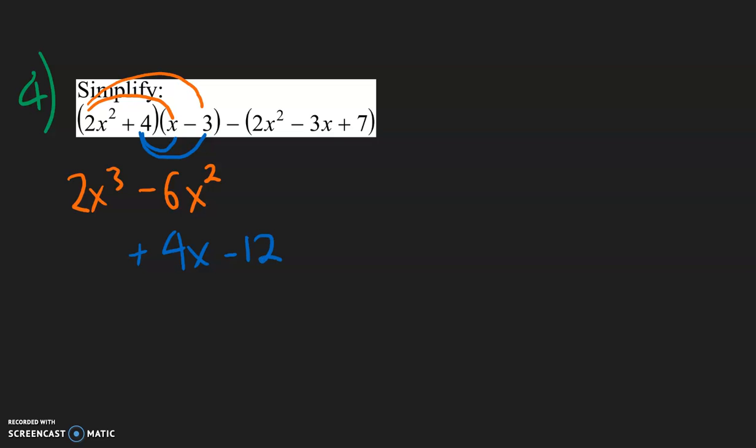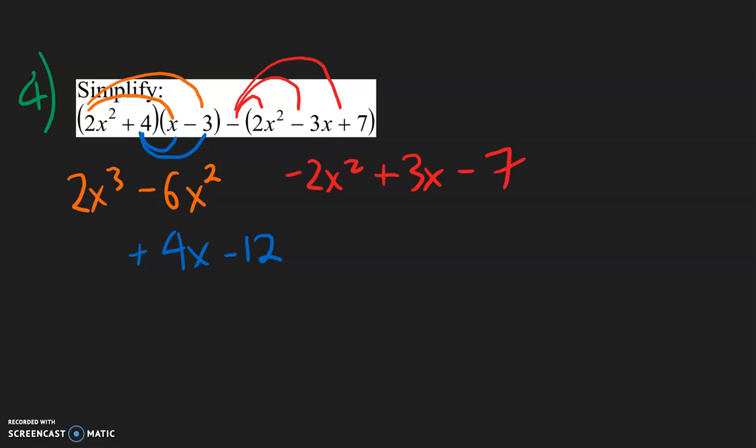Now for the third parentheses, we have this negative to distribute. So be careful, we're not multiplying a negative 3, we're simply multiplying a negative. A negative times 2 is negative 2x squared. A negative times a negative is a positive 3x. And finally, a negative times a positive is a negative 7.